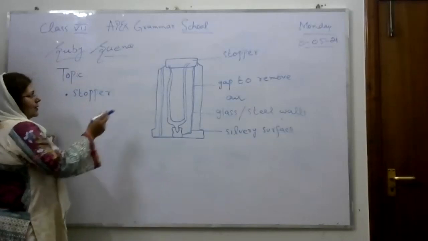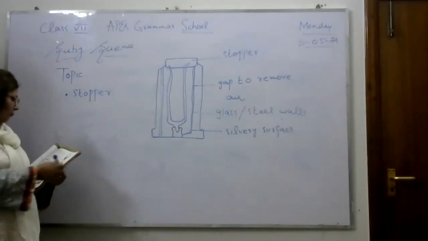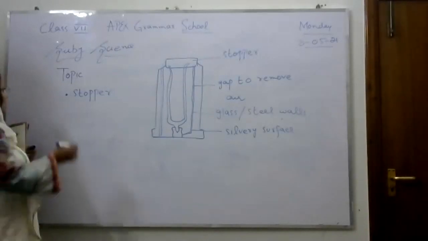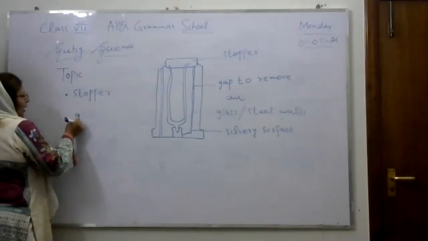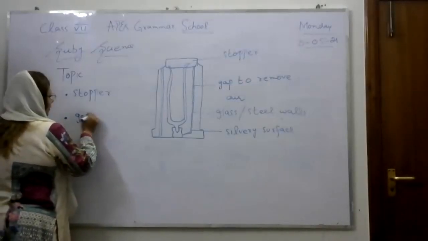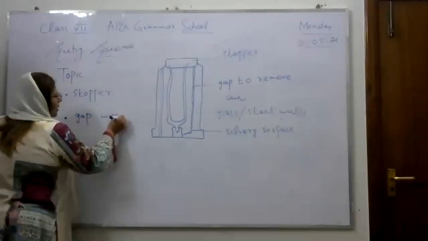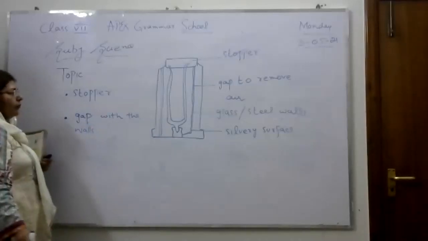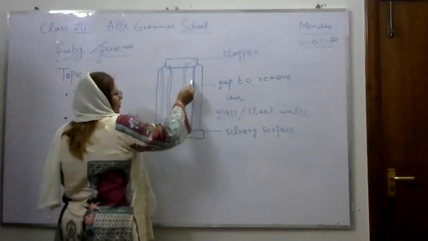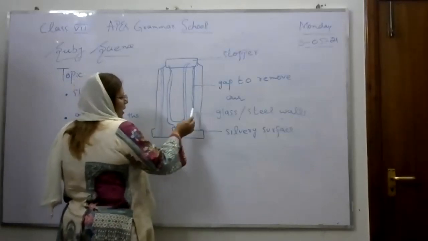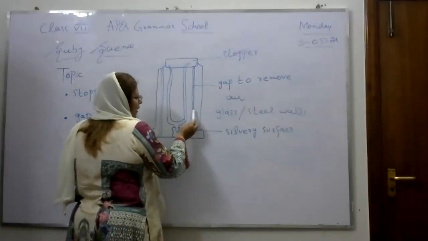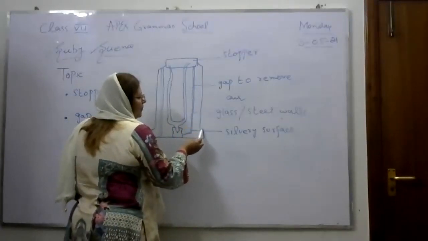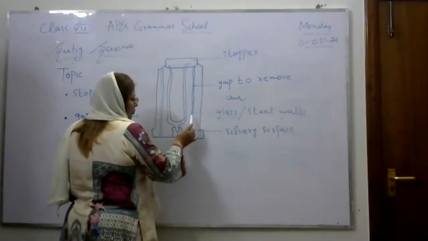Secondly, the space between the walls has the air removed, so heat loss by convection and conduction is reduced. The second feature is the gap between the walls. The flask has an inner part and an outside surface, which can be made of plastic or glass.